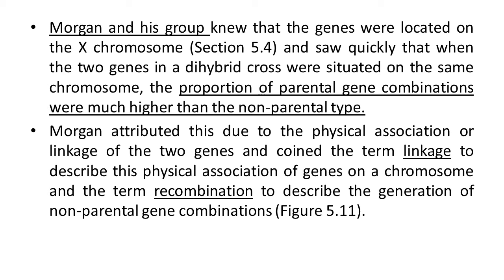It's one type of physical association of genes on the chromosome, where genes are tightly arranged, and if the characters are a non-parental gene combination, we can say genes are loosely arranged. So linkage and recombination, these two terms are important here.